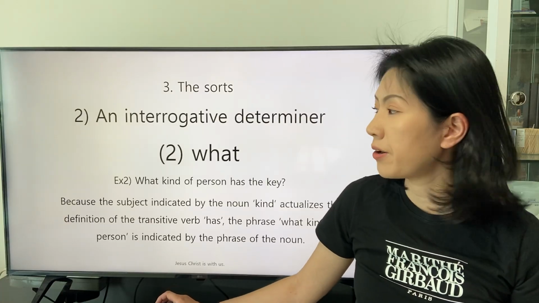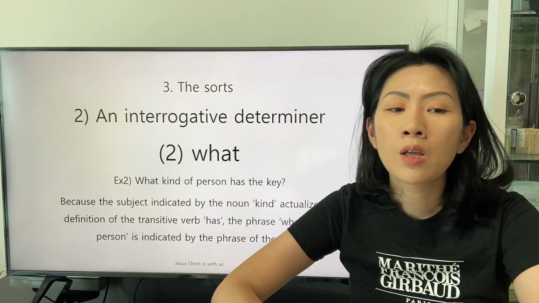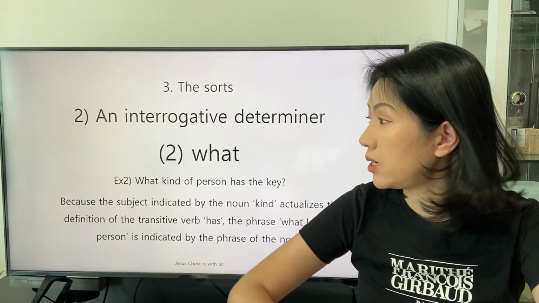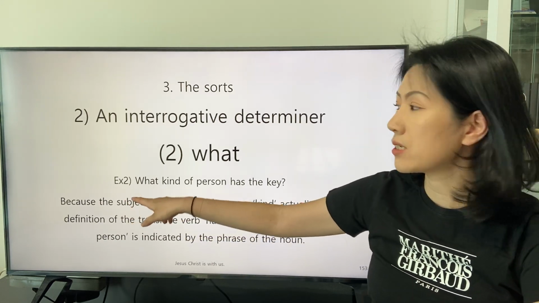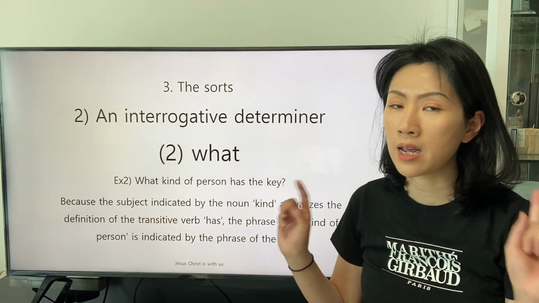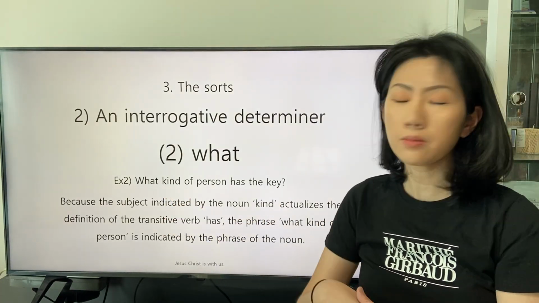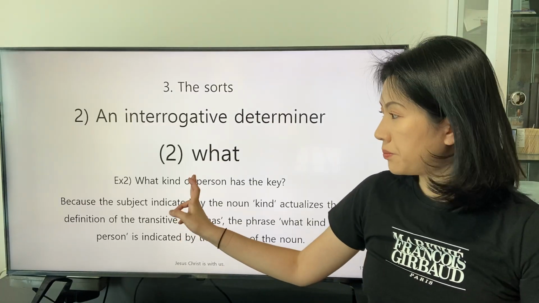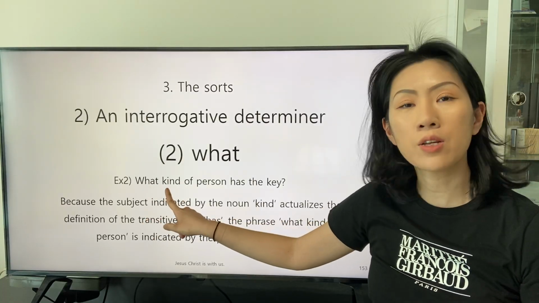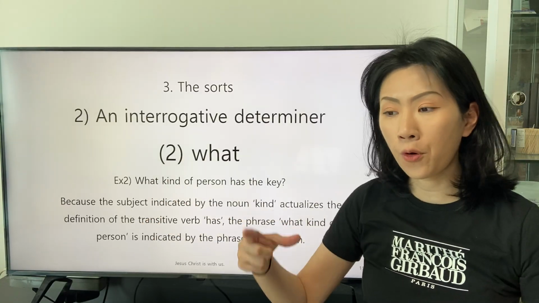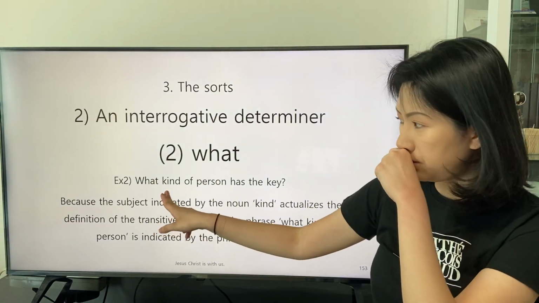There is the second example. What kind of person has the key? In this clause, the interrogative determiner what describes the general noun kind, and the interrogative determiner what and the general noun kind form a phrase of the general noun kind.